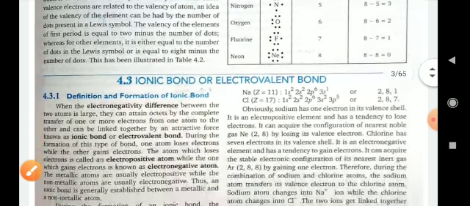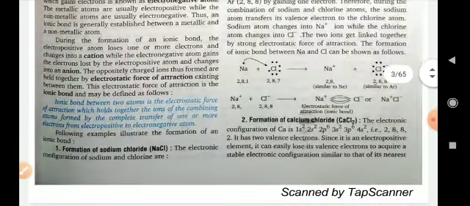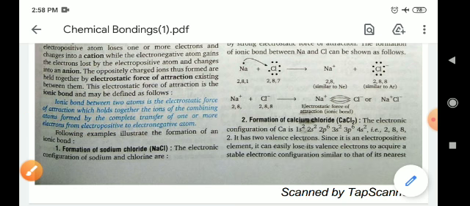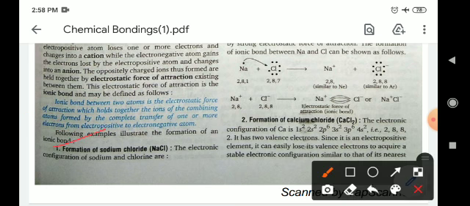Now we come to the ionic bond or electrovalent bond. Definition and formation of the ionic bond. An ionic bond between two atoms is the electrostatic force of attraction which holds together the ions of the combining atoms, formed by the complete transfer of one or more electrons from an electropositive to an electronegative element. For example, the formation of NaCl.